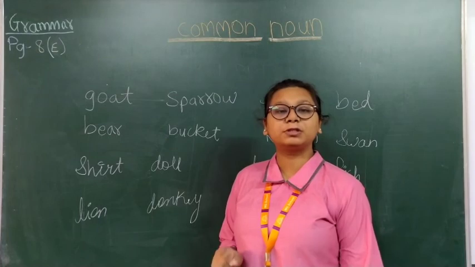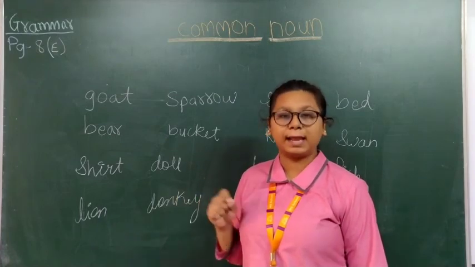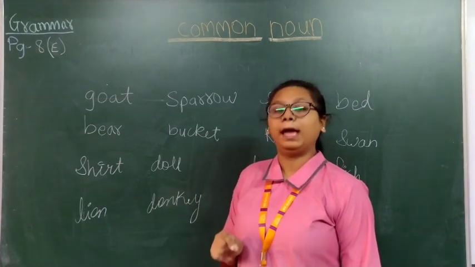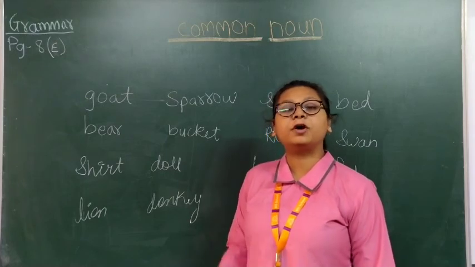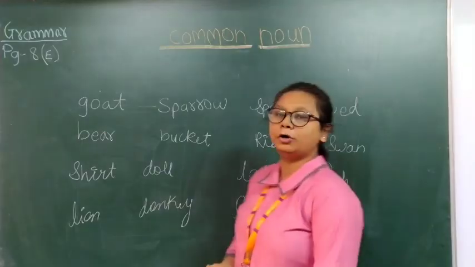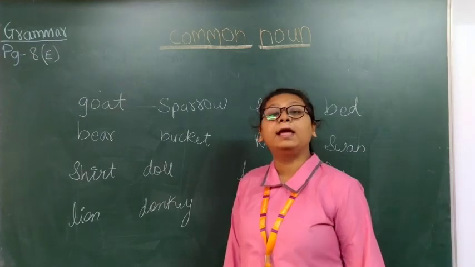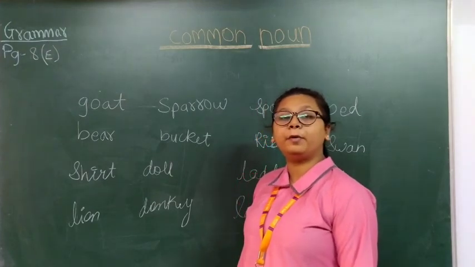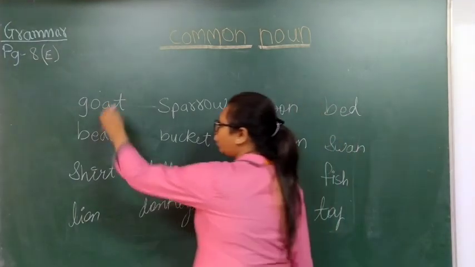Moving to page number 8, question number E. So here you have to circle the names of birds and animals with blue and the names of things with red. Goat. Now goat is the name of an animal. So what will we do? We will circle it with blue.